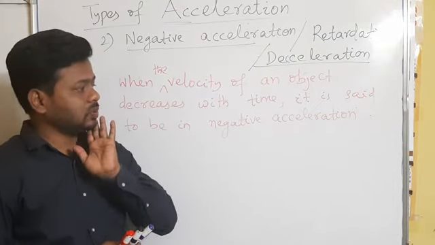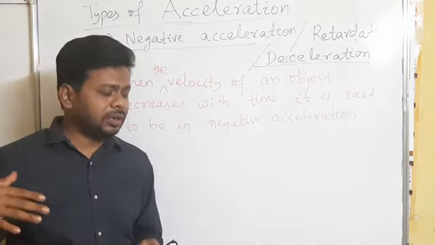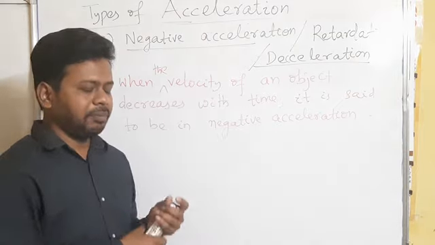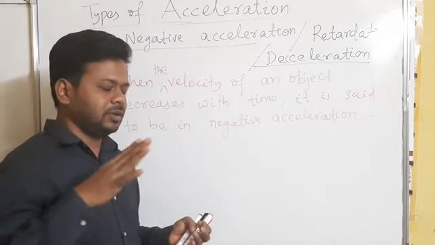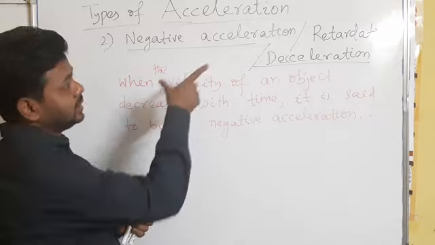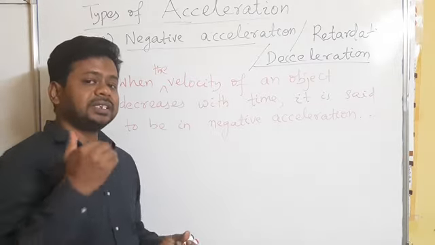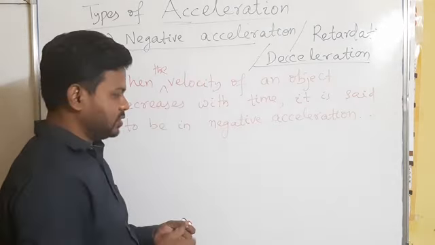When will this take place? You know that when we apply brakes in a moving vehicle, what happens? The velocity decreases, it is going to stop. At that time I can say that it is negative acceleration, because in that case velocity is decreasing. The final velocity is less than the initial velocity.